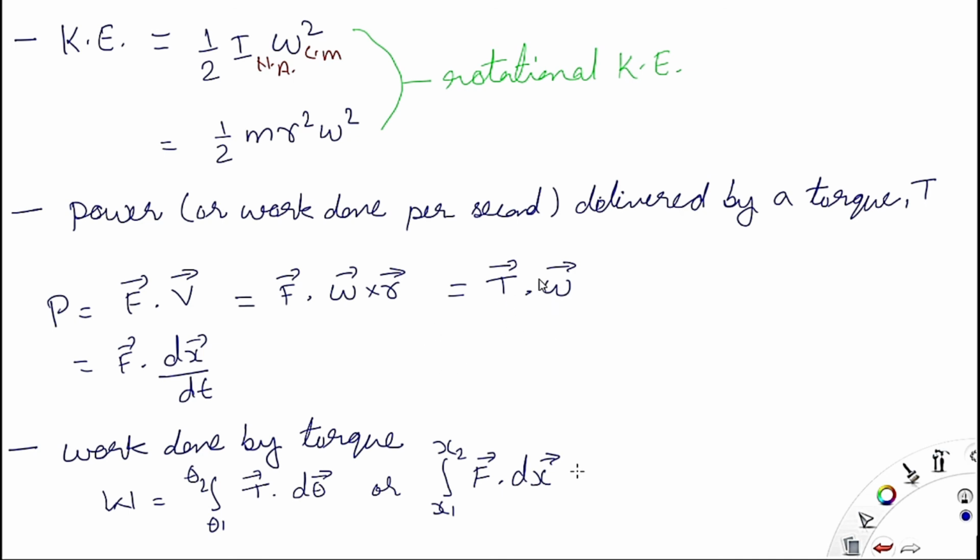When you are given force and velocity, then power is force into linear velocity. And if you are given displacement, then F dot dx by dt, which is velocity. x is the displacement here. Now the work done by torque is equal to the dot product of torque and angular displacement, and in case of linear motion, force into displacement. Okay, so this will give you work and this will give you power.